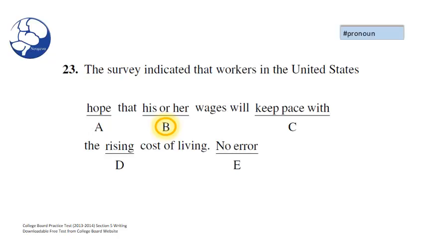So how would we change this error, Brian? Again, we would get rid of our singular possessive pronouns his or her, refer back to our plural antecedent workers, and then change our pronoun from his or her to their wages. Great. I think that was a perfect explanation. I do too. Thank you, Noumena.